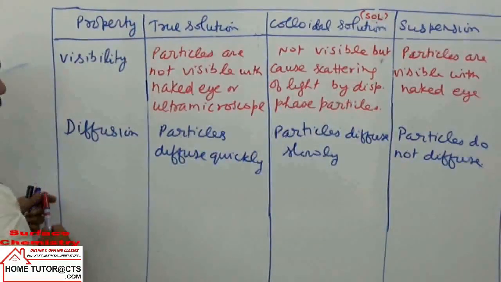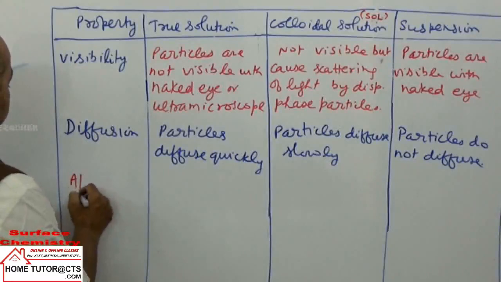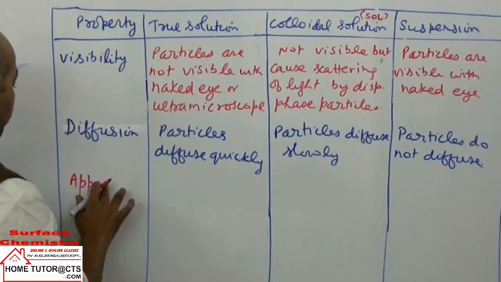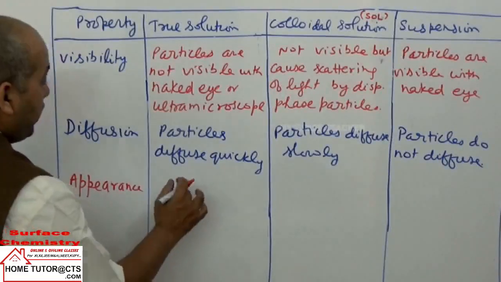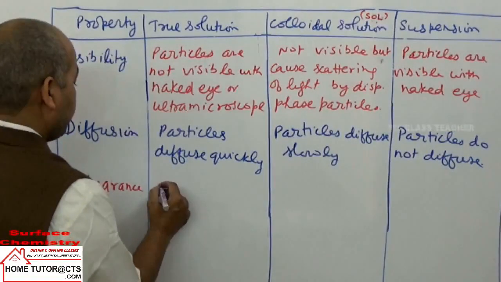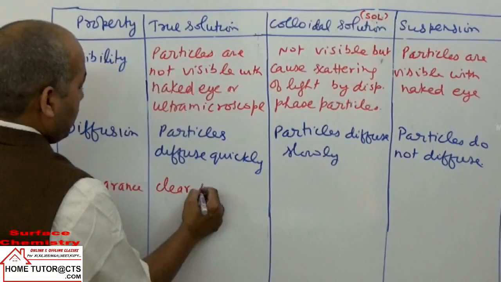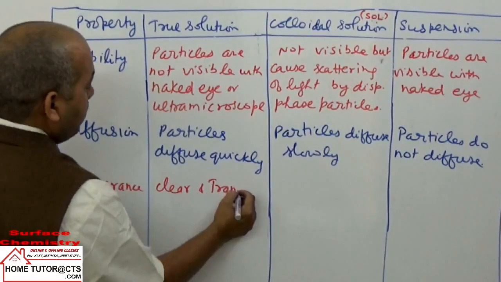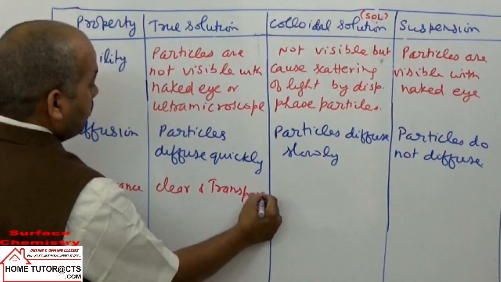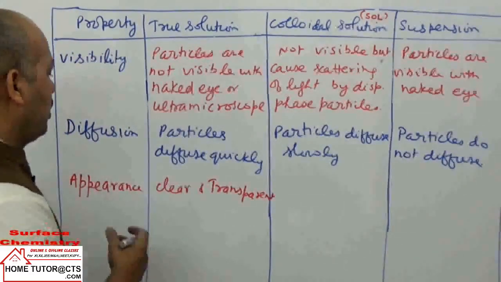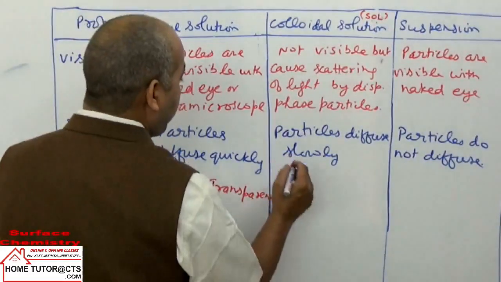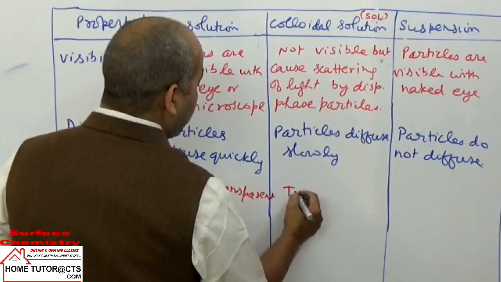What is the next property? Appearance. The solution is taken as clear and transparent. Example: sugar solution or NaCl. So the solution is clear and transparent. Here the solution is translucent.